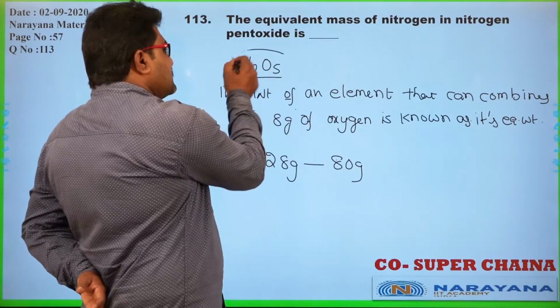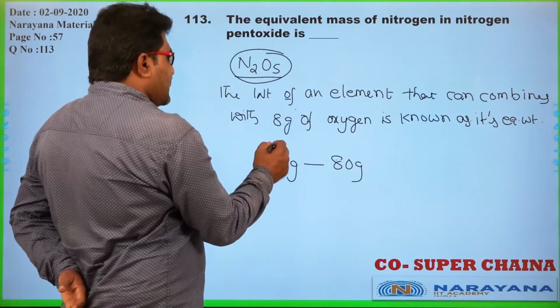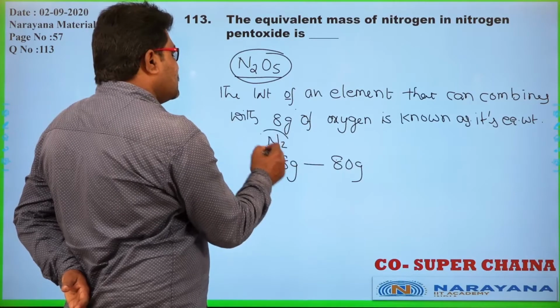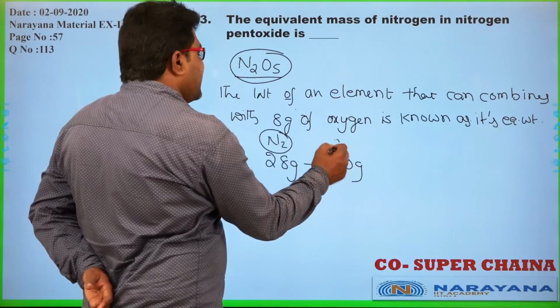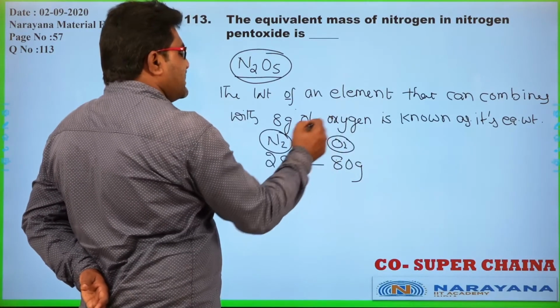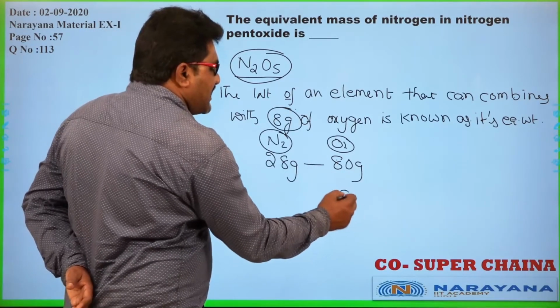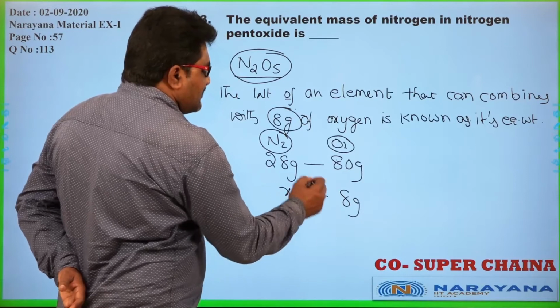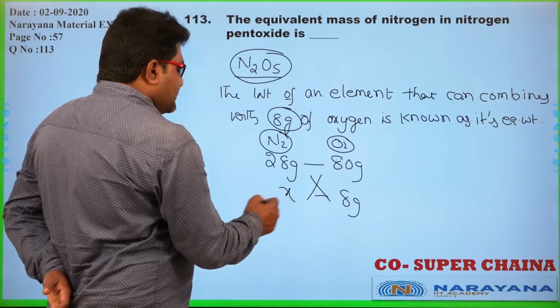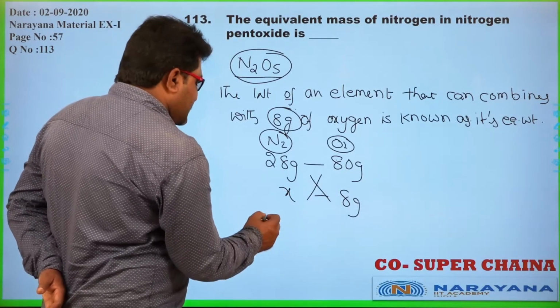So, in nitrogen pentoxide, 28 grams of nitrogen is combining with 80 grams of oxygen. As per the basic definition, how much nitrogen can combine with 8 grams of oxygen? That is nothing but its gram equivalent weight.